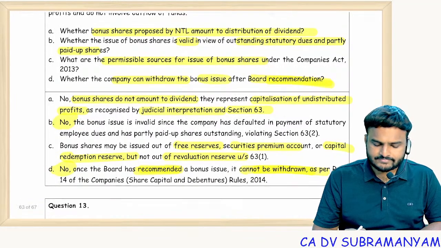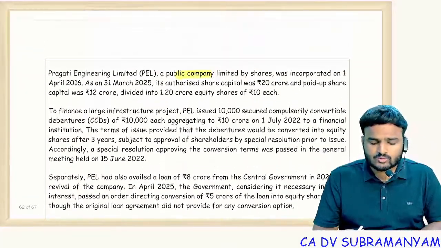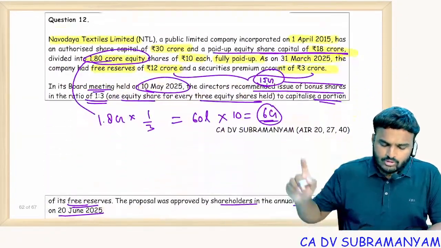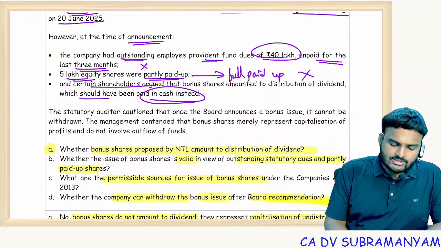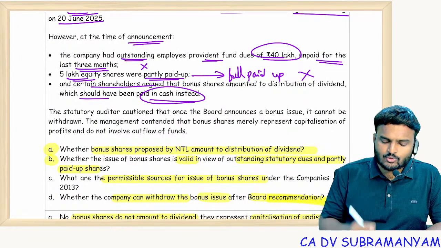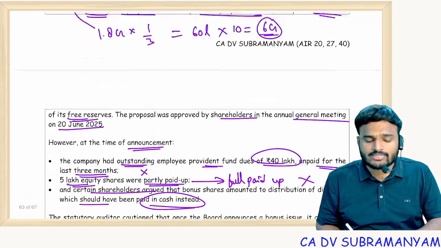That's it. Now come back to the 11th question. This is with respect to section 62. Small question only. We'll see. In bonus issue, if you ask me, that first one is a crazy question only. Second one also an exceptional question. 3-4 normal points. But the first two are exceptional points.